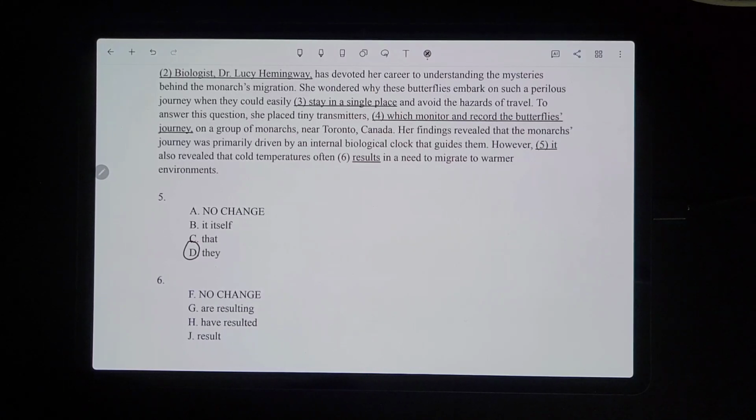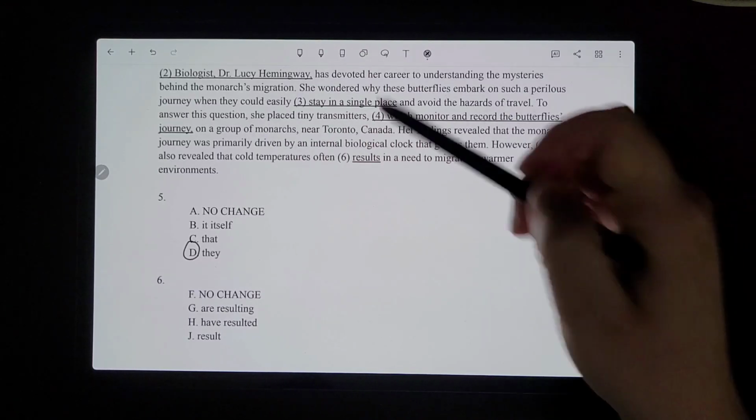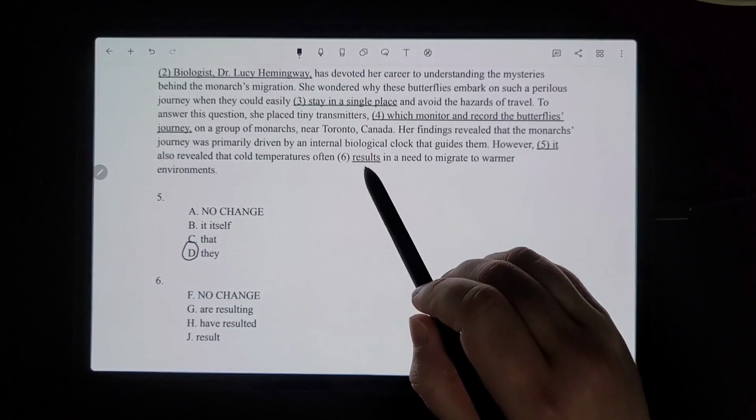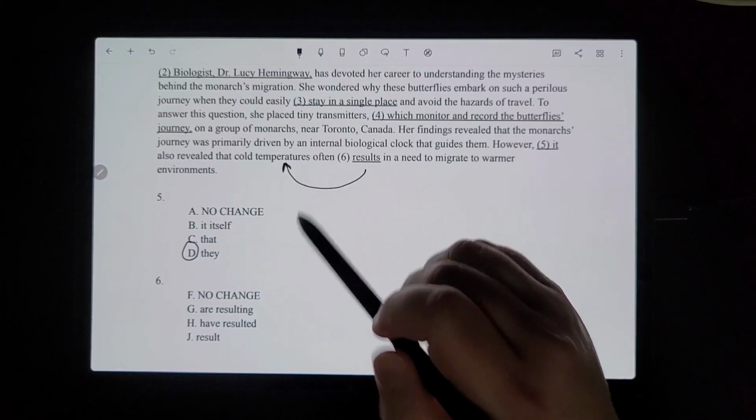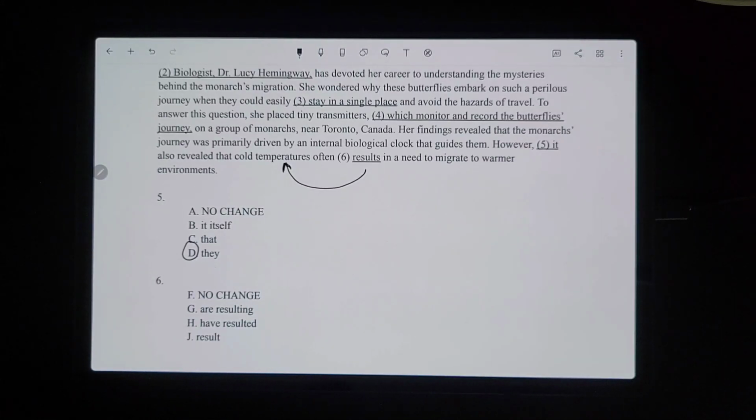And then if we go on to number 6, however, they also revealed that cold temperatures often results in a need to migrate to warmer environments. Results refers to cold temperatures here. And so since cold temperatures is plural, the verb has to match that. So results doesn't work, because it's singular. The correct choice would be J, because we would have the present plural. So it would have to be J.